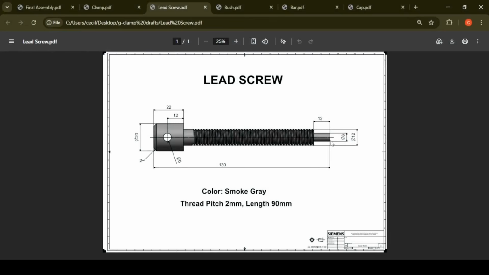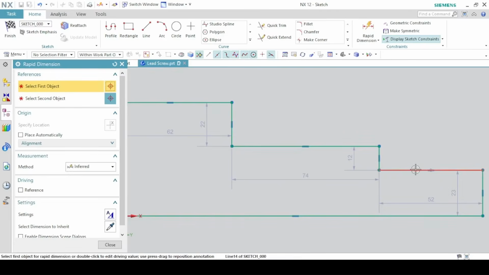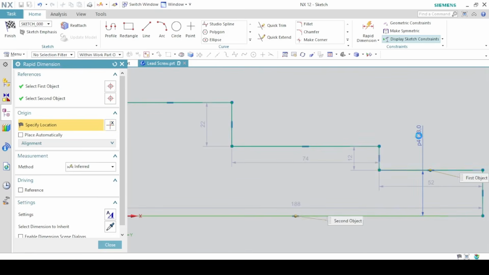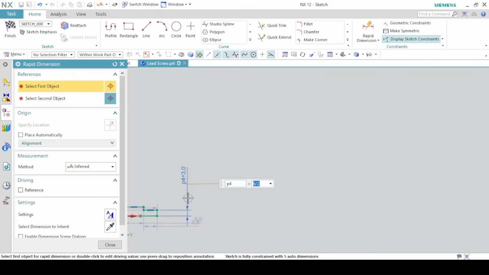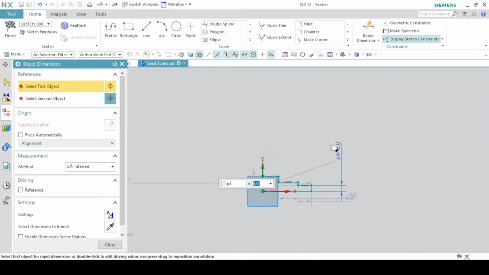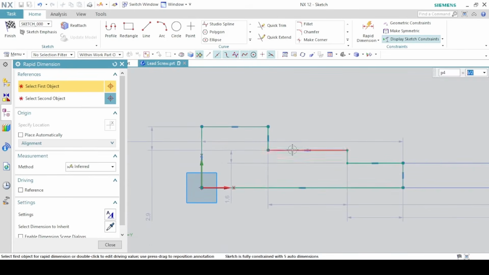The diameter of this is 6, this is 12, and this is 20 millimeters. But since we sketched half, we need just half of the dimension, so 6 divided by 2. This will be 12 divided by 2.